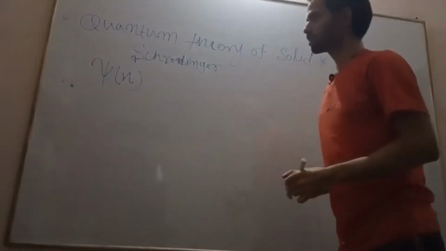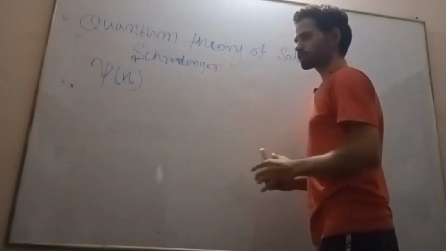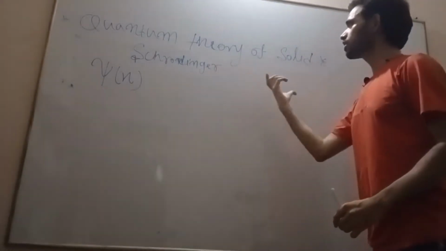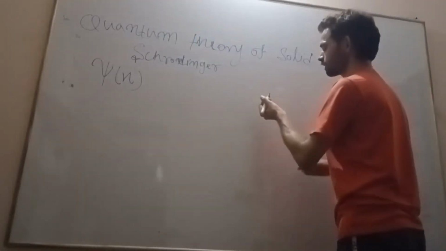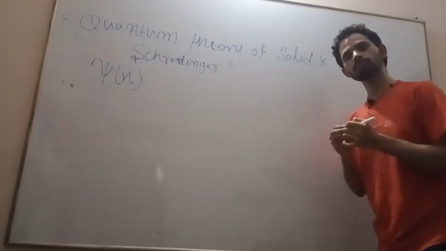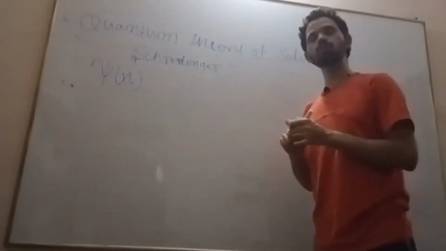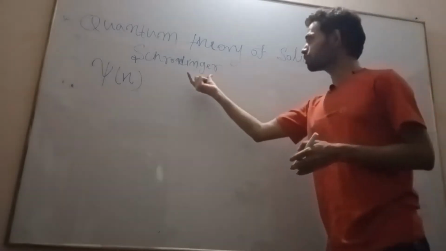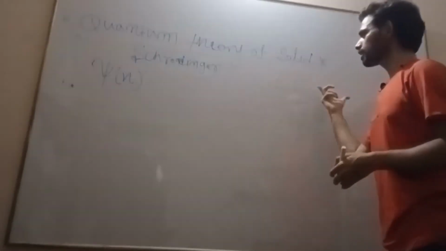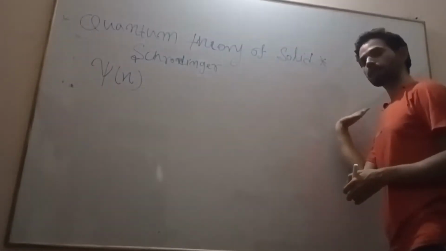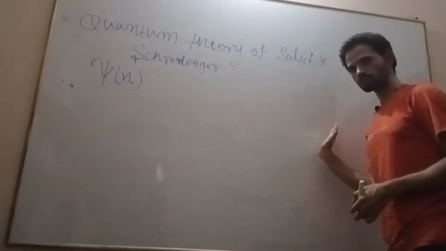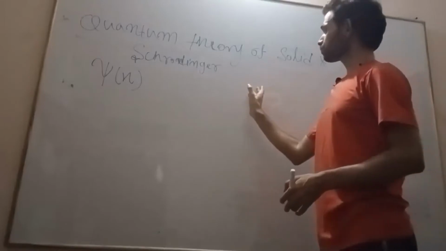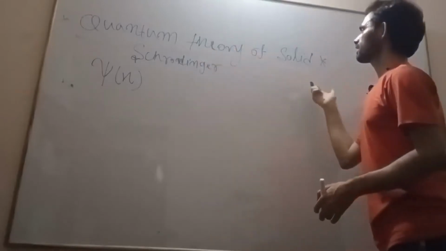Then Schrodinger incorporated some principles like the energy of quanta, which is given by Planck's constant, and the de Broglie principle, to make the Schrodinger wave equation, which can describe this quantum mechanical wave theory.